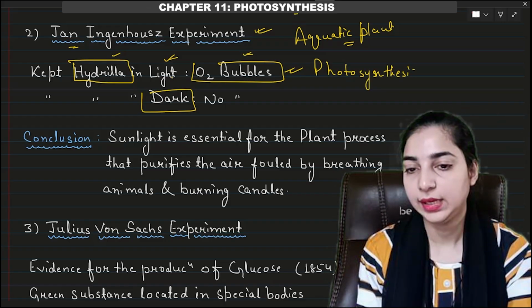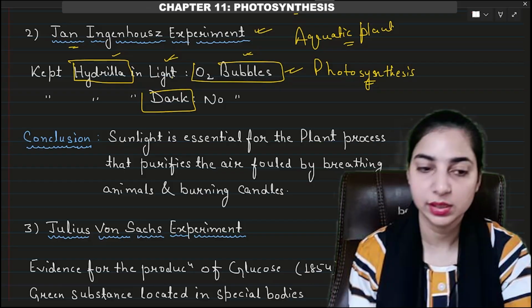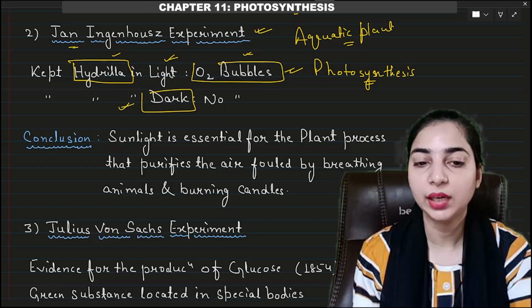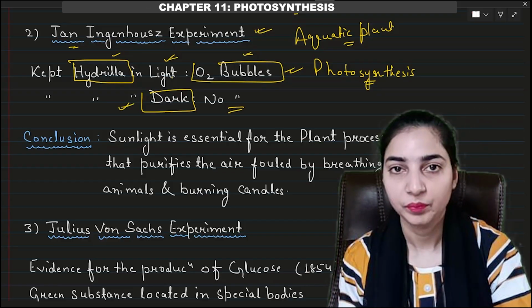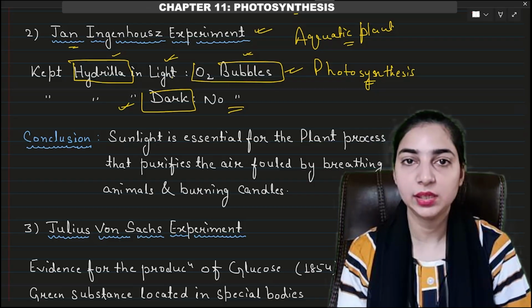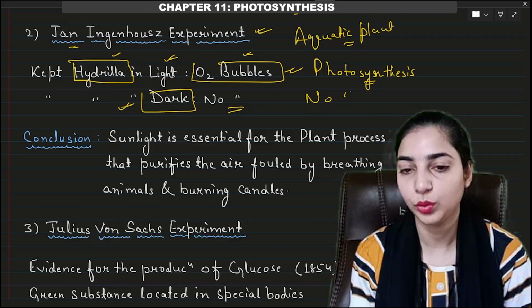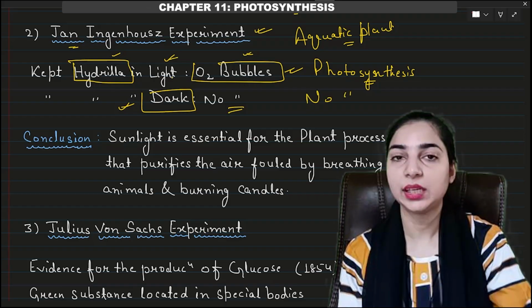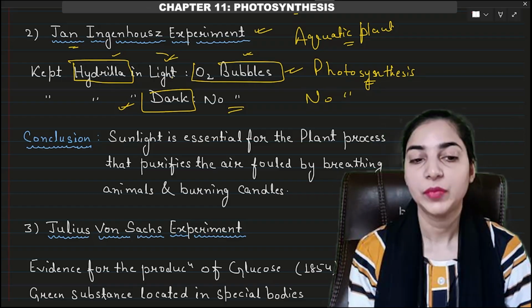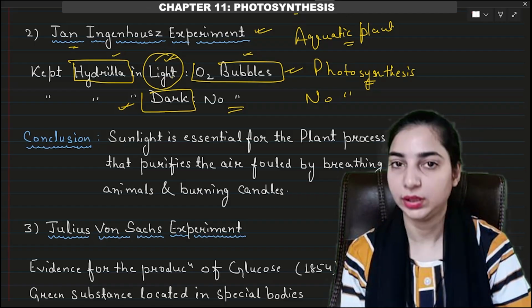Photosynthesis has taken place, therefore oxygen has been released. When the same plant was kept in the dark, no oxygen bubble was seen. No oxygen bubble means there is no release of oxygen, so no photosynthesis has taken place. Again, this experiment also shows that sunlight is important for photosynthesis to take place.